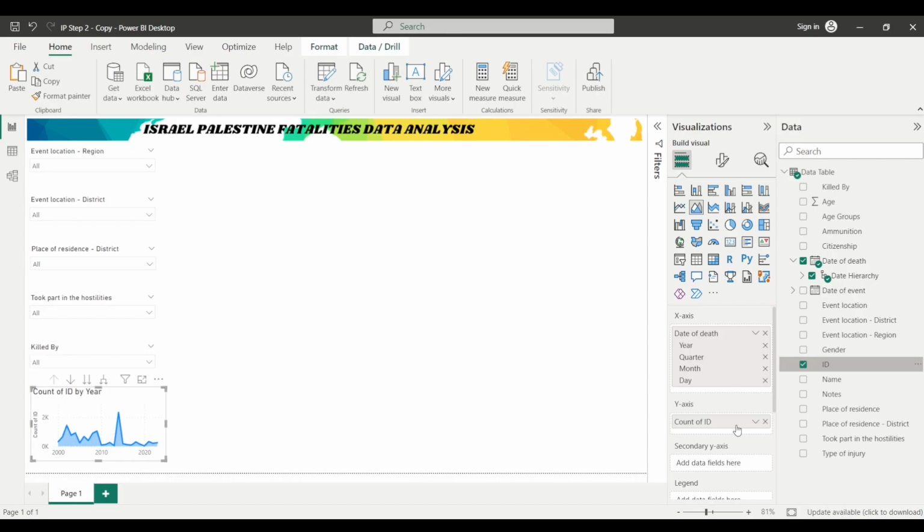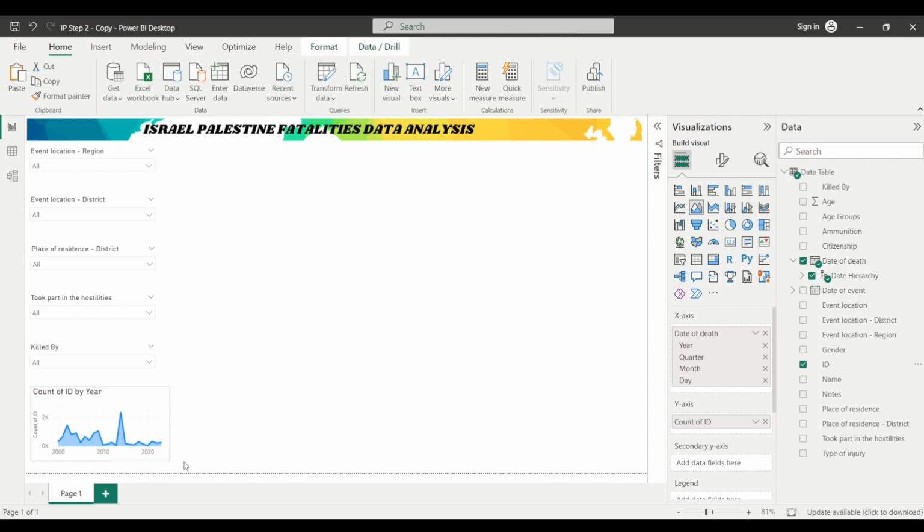I already told you that we created a new column by the name ID, and this column was basically being used to distinguish between any two records, because we cannot use the name field to distinguish between any two given records. So here we are representing nothing but the count of the ID, which represents the number of individuals, and this date of death field tells you the date on which the death took place or the person died.